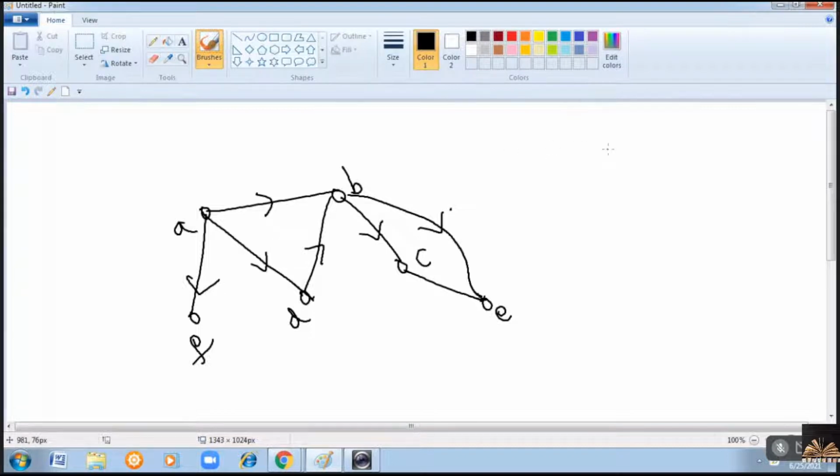Now, for this graph, for every vertex, you will have in degree and out degree.